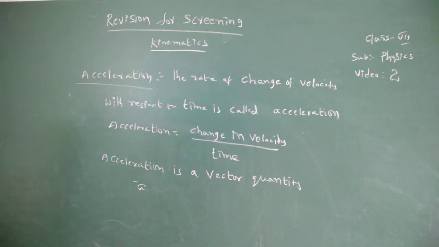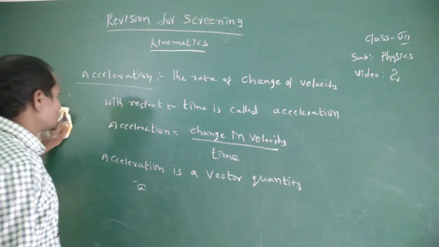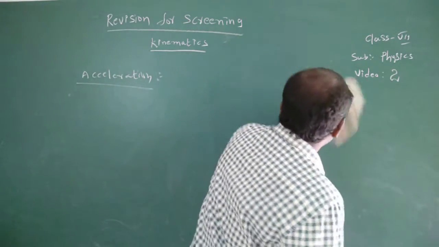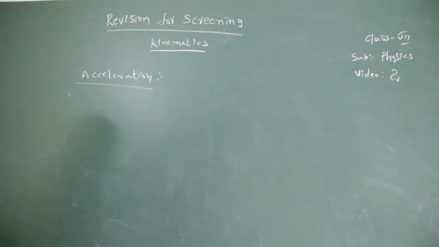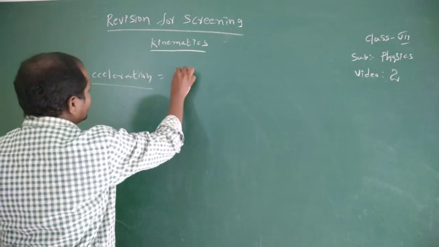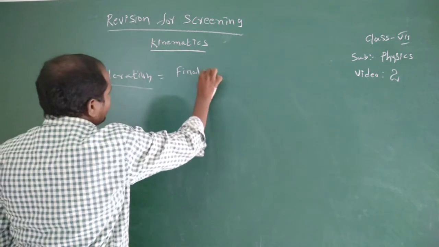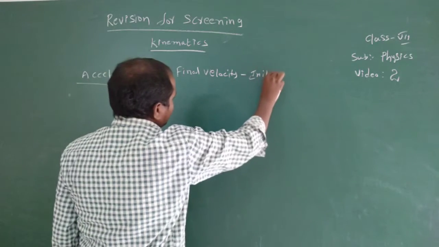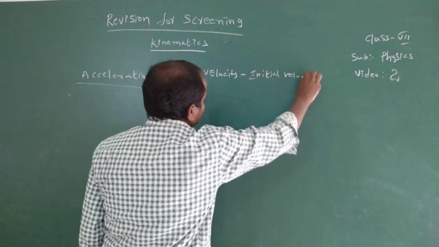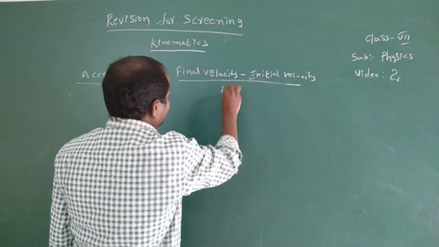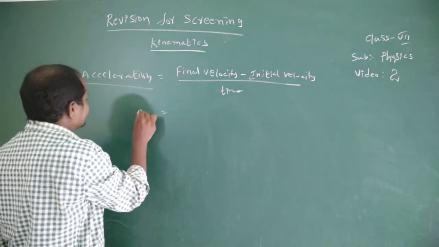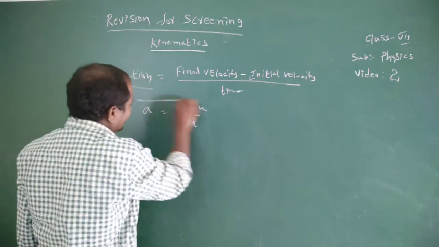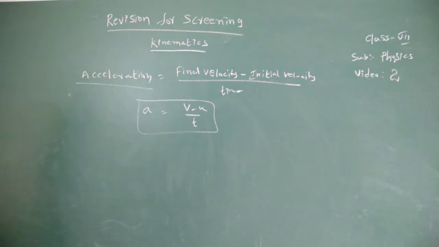Okay, so if a body changes its velocity from initial velocity u to final velocity v in time t, then acceleration equals final velocity minus initial velocity by time. So a equals v minus u by t. It is the equation for the acceleration.